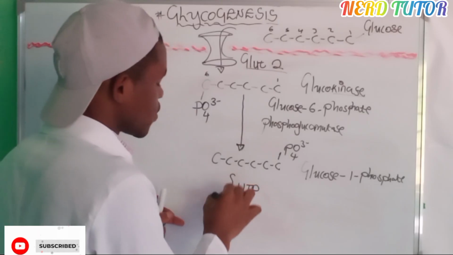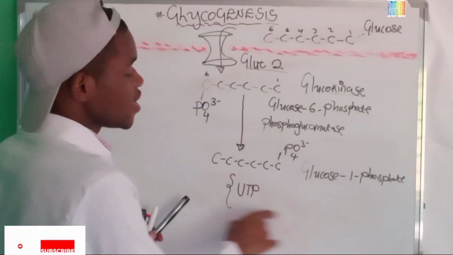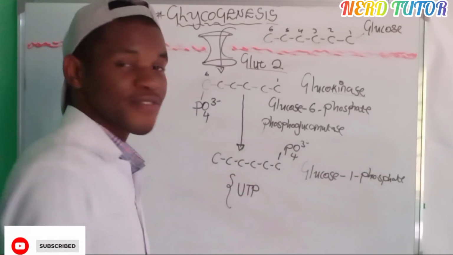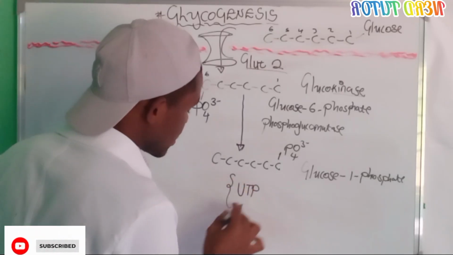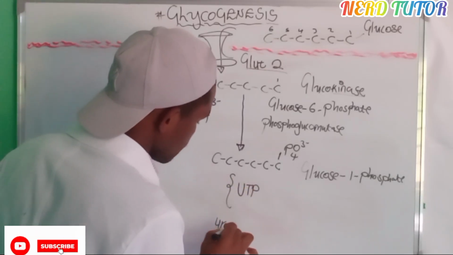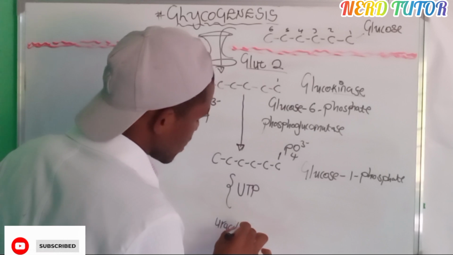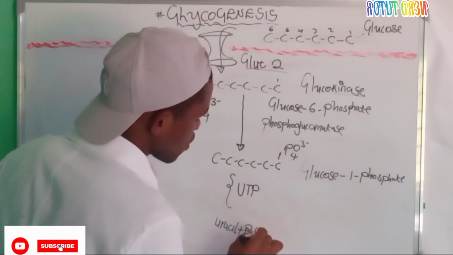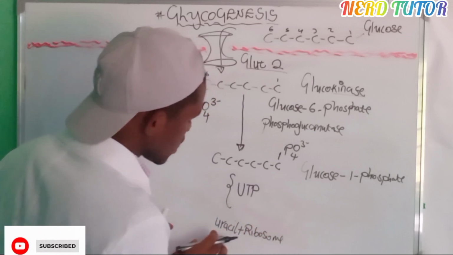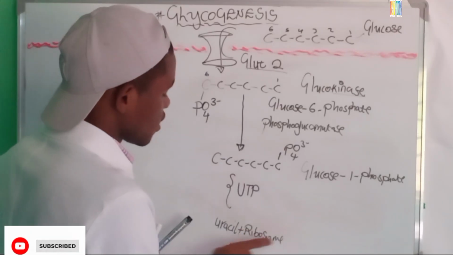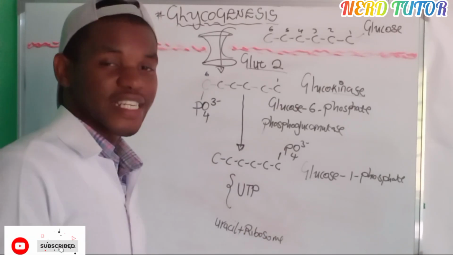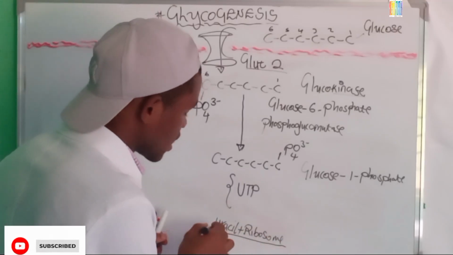This is a molecule that will now be combined to glucose 1 phosphate. Uridine triphosphate: this is a uracil plus a ribose. If we combine uracil and ribose, we call this uridine. So this is basically uridine.